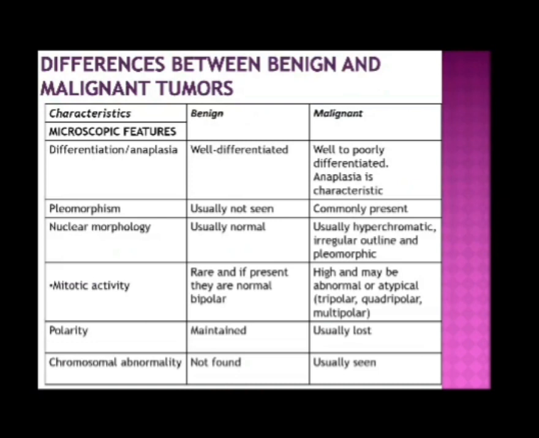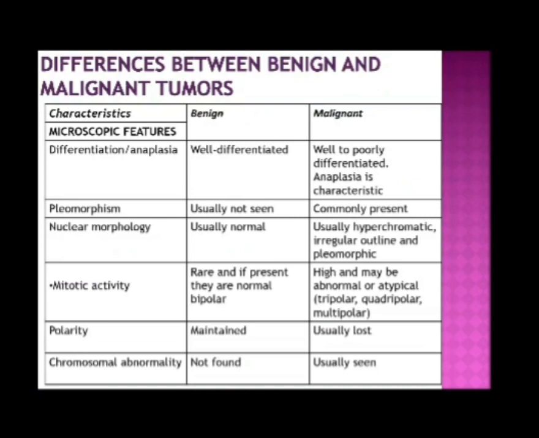Anaplasia is characteristic. Pleomorphism in benign is usually not seen, but in malignant it is commonly present. Nuclear morphology: benign usually normal; malignant usually hyperchromatic, irregular in outline and pleomorphic.